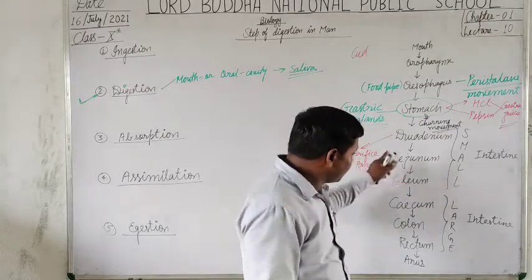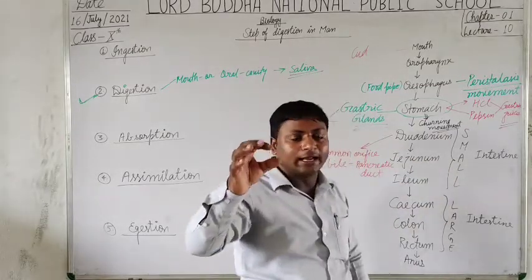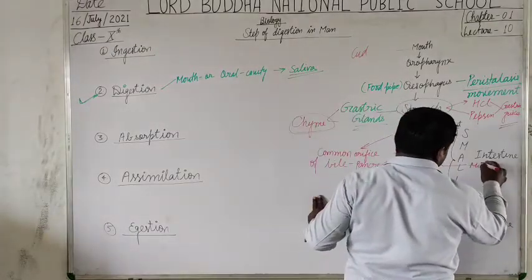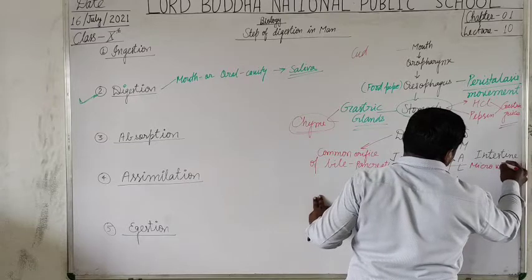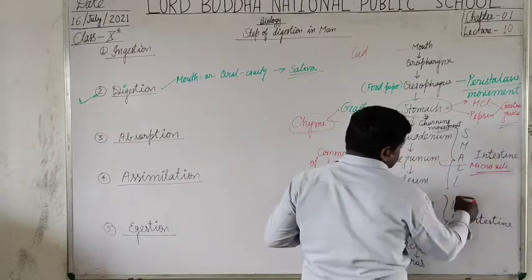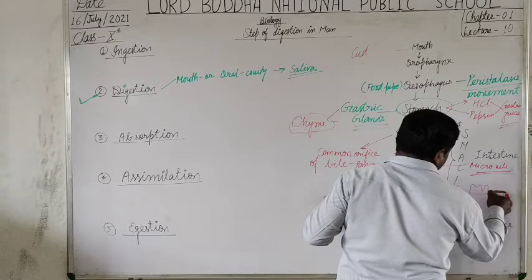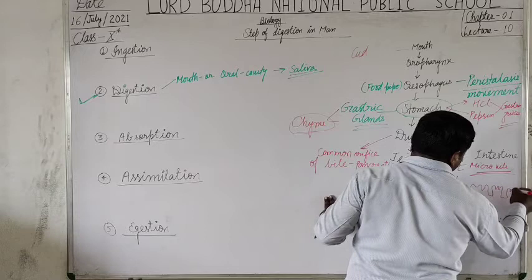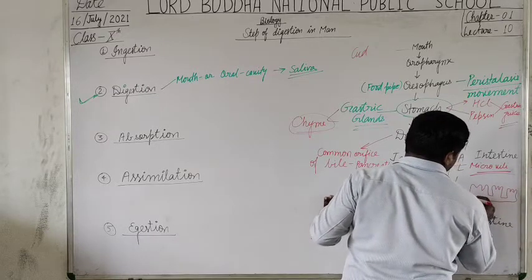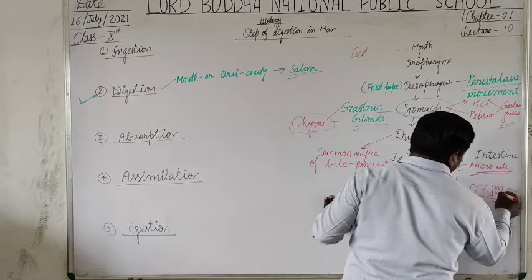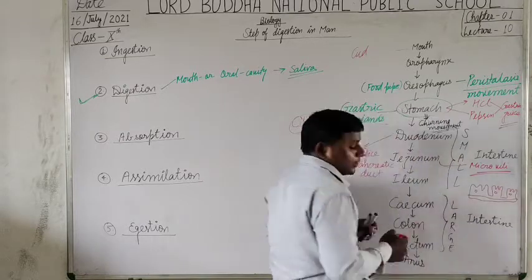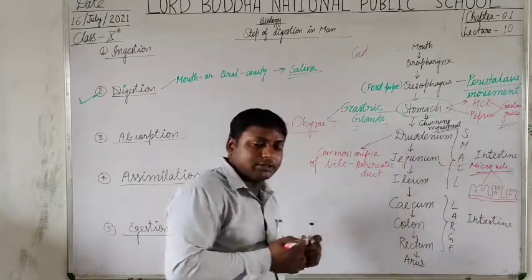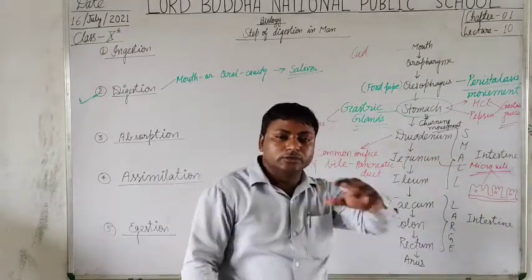The larger part of the jejunum has its inner wall lined by microvilli, which are villi. These are the structures present on the inner wall and help in the absorption of the digested food into the small intestine.